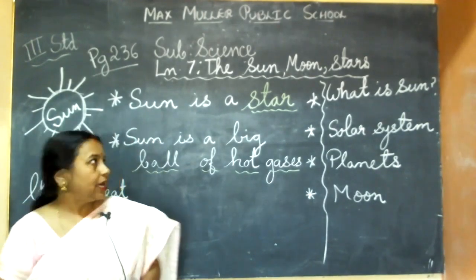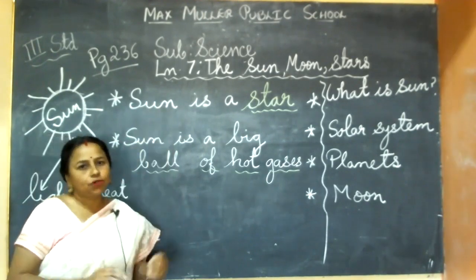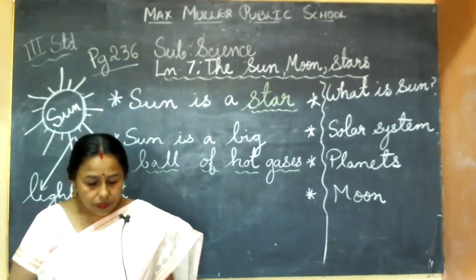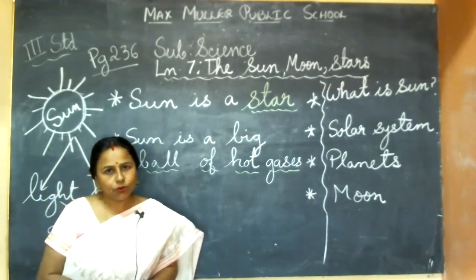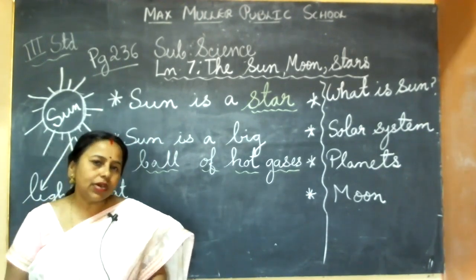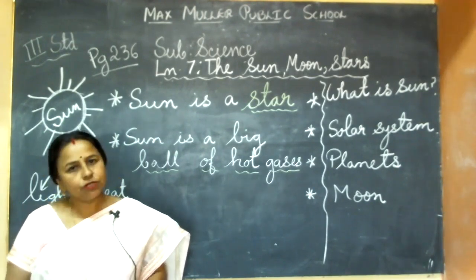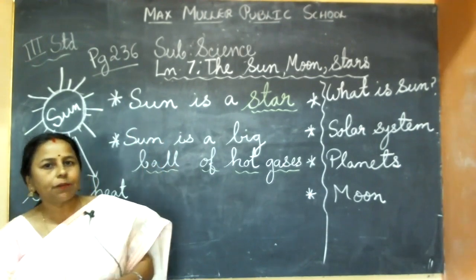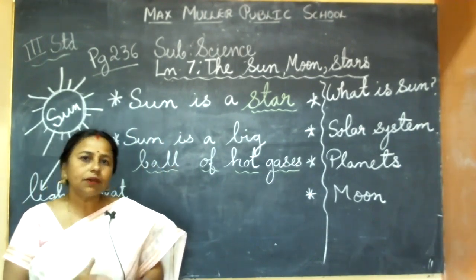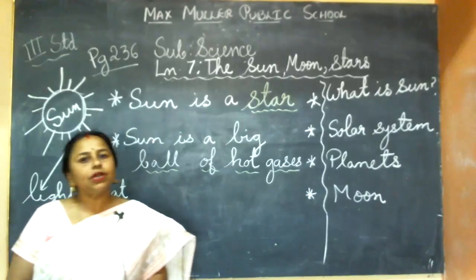Another science class. This is in the EVS science portion only. We'll continue. Previous class, lesson number 6, what we learned about light and sound. Let's recall a little bit of what we learned in the previous class. Then we'll proceed to our new chapter, that is Sun, Moon, and Stars. It's a very interesting chapter, but first we recall what we learned in the previous chapter. It was about light and sound.